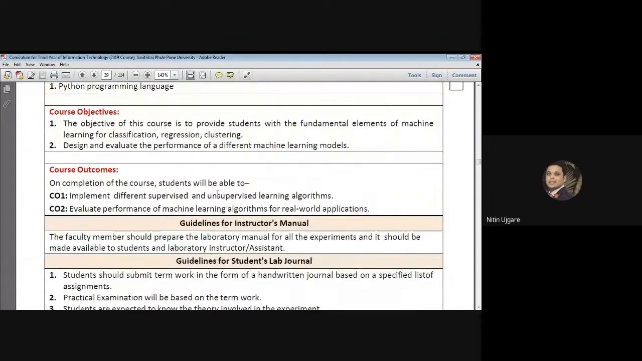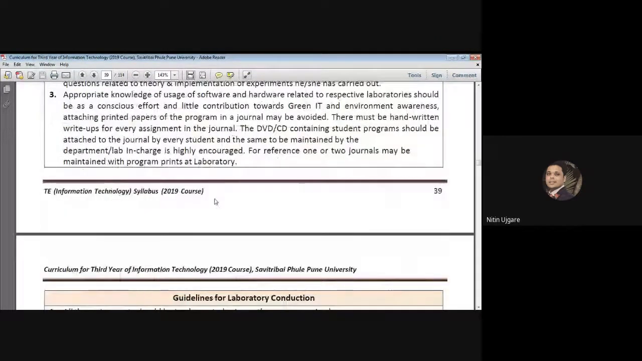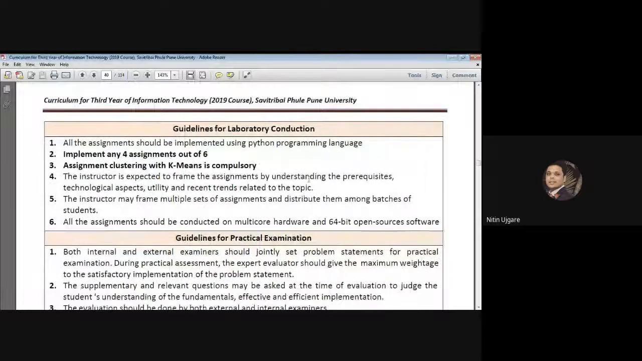So there are a total of 6 assignments under this part one, and out of these 6 assignments we have to attempt any 4 assignments, but the condition is that the assignment based on clustering with k-means is compulsory. So that means except this assignment we have to conduct any other 3 assignments, right?